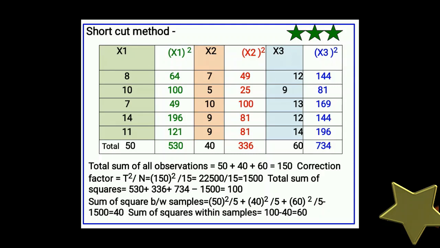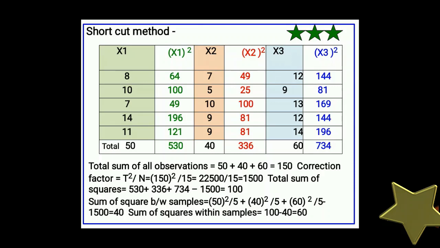For the total sum of squares, we have just added an extra column, x1 square, x2 square and x3 square. We square each and every observation of the group. Square of 8 is 64, square of 10 is 100, and we add all these: 530, 336, 734, and we subtract the correction factor from this and we get 100.